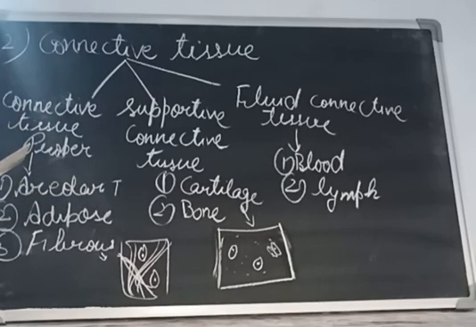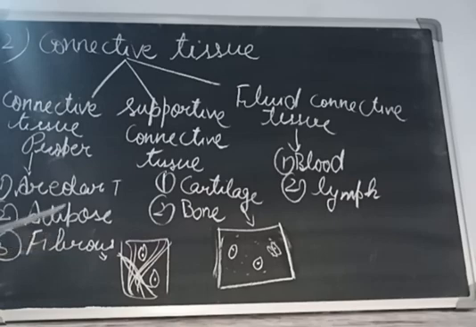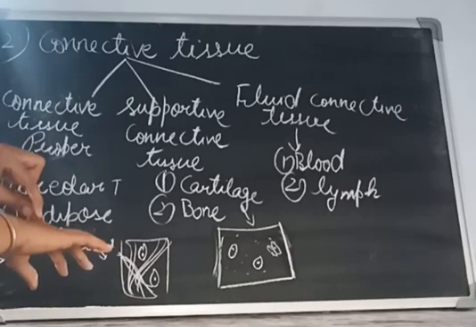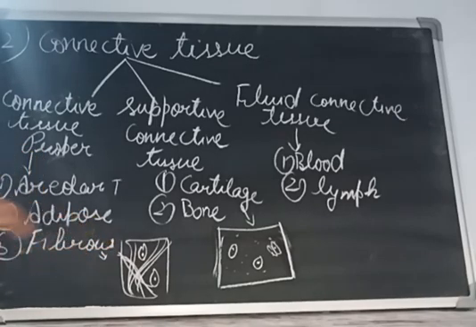Now we are talking about the first one, connective tissue proper. It is again of three types. First is areolar tissue, second is adipose tissue, third is fibrous tissue. So first is areolar tissue. It lies below the epidermis and it is a loose connective tissue. It helps to hold the organs together, and it also acts as a reservoir of water and salt for the surrounding tissue, and it makes the skin elastic, meaning it makes the skin stretchable. We can pull the skin because of the areolar tissue.